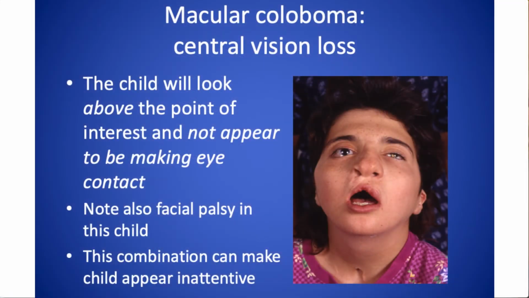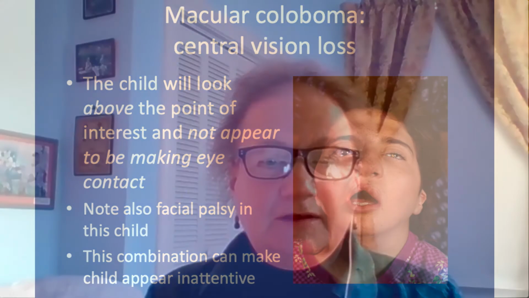The young lady in this picture also has a bilateral facial palsy, which we'll talk about a little bit more in a minute. That means she's not able to animate her facial muscles. It's a very bland expression. She can't smile. Her eyes are wide open. And if someone has central vision loss and bilateral facial palsy, it looks like they're looking off to the side and not paying any attention. That may not be the case. They may be paying very close attention to you. So it's really important to understand what's going on with both the face and the vision to understand what they are actually paying attention to.